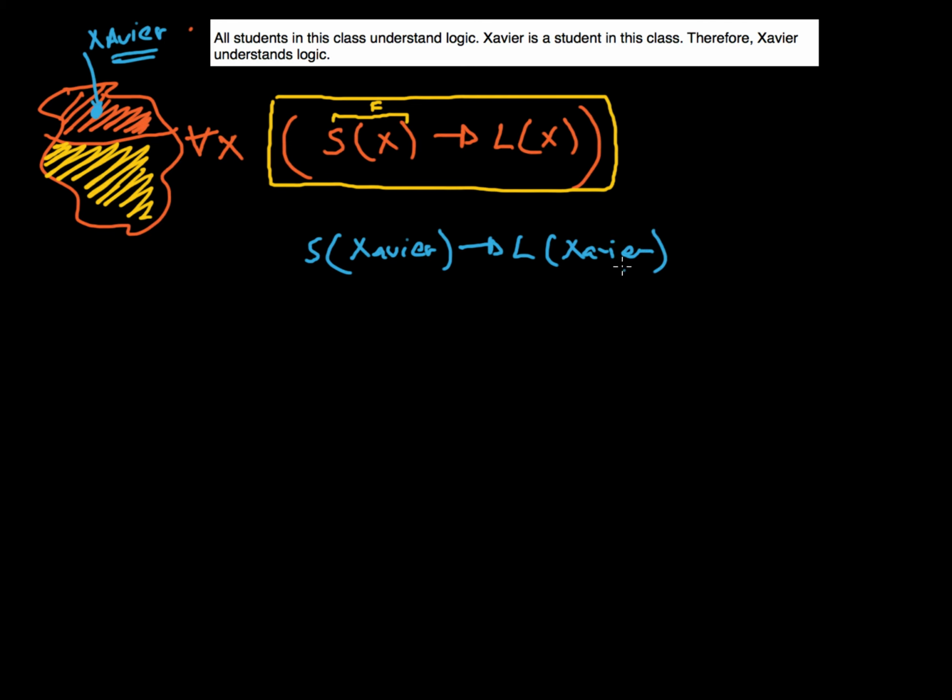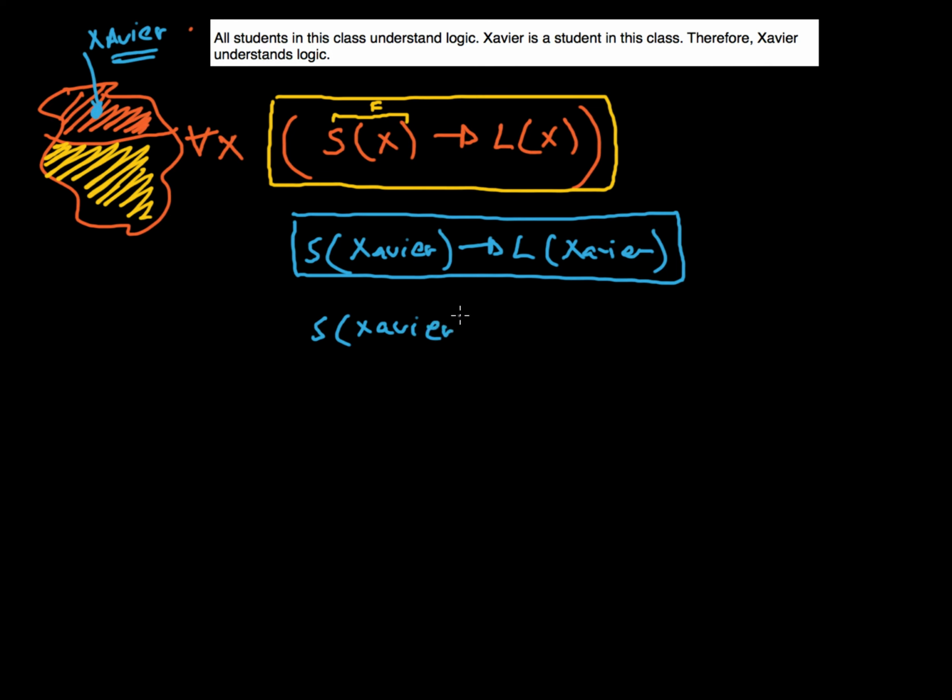And what I get over here is that this entire box is true, because it has just been derived from this yellow box by replacing X with Xavier. Now I also know that Xavier is a student in this class, meaning S of Xavier is true. So I know this box is true, and I know this piece over here is true as well.